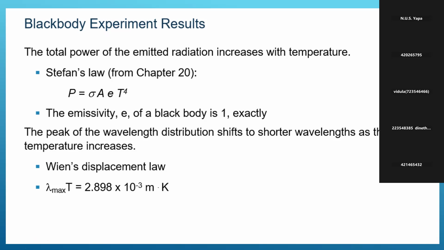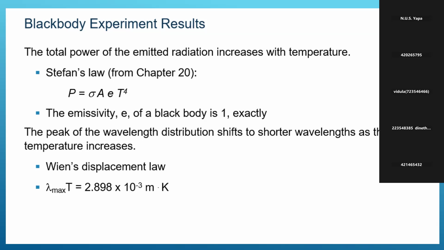This is given in W m^-2 K^-4, which means per unit area, right? The emissivity e is equal to 1 for the black body. In equation 1.2, if you want to find the total power of the emitted radiation, you can calculate R_T equals sigma T^4.